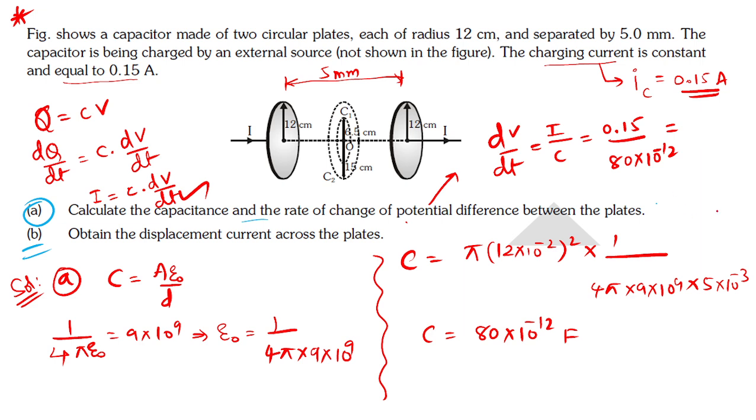You can check it. 1.8 into 10 power 9 volt per second. Correct only. 1.9 into 10 power 9 is also correct, because approximately we can go through.